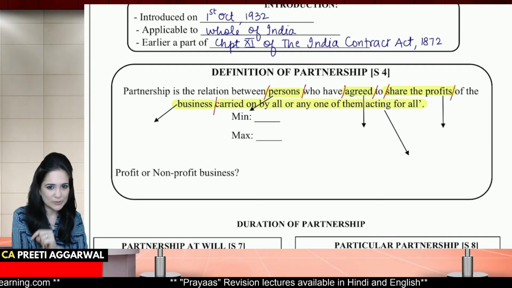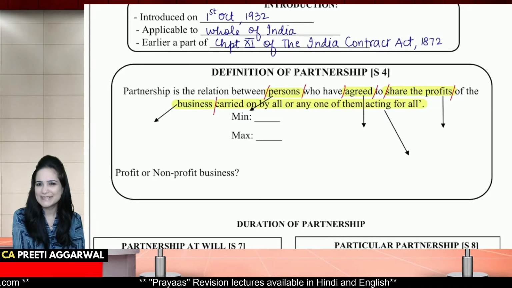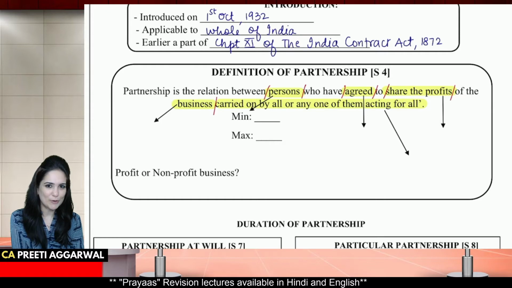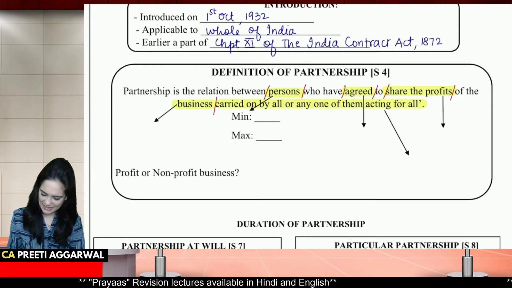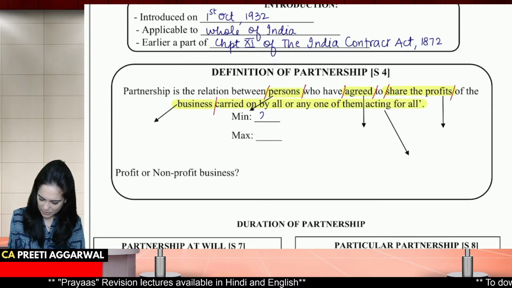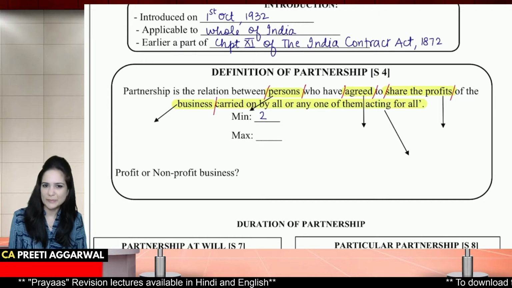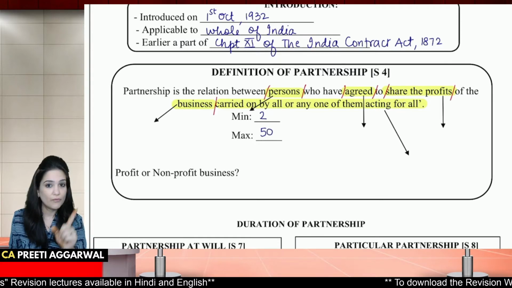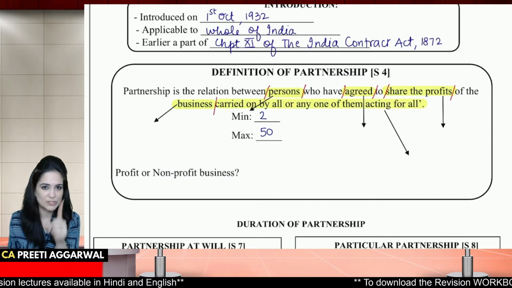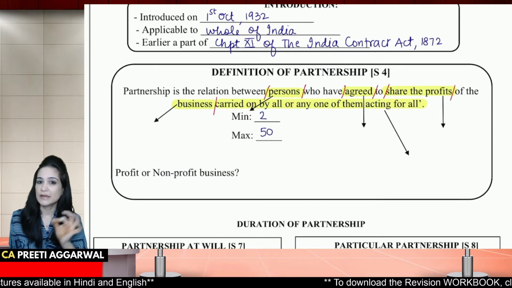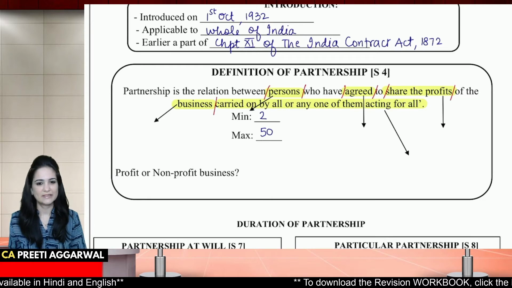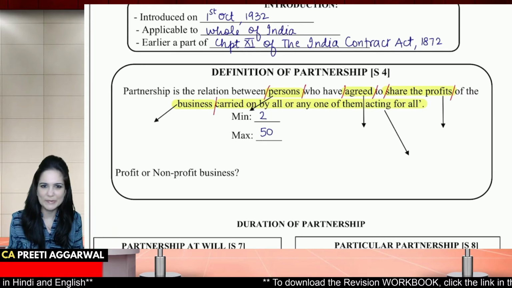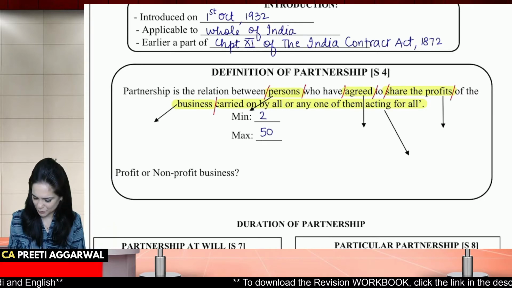Now tell me, students, how many persons are required to form a partnership? We need minimum 2. And what is the maximum limit? Maximum is 50, not 100. 100 was just suggested. In fact, the maximum limit was never given in the Partnership Act.